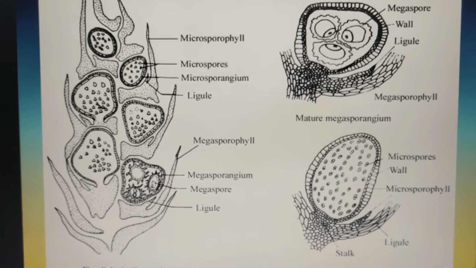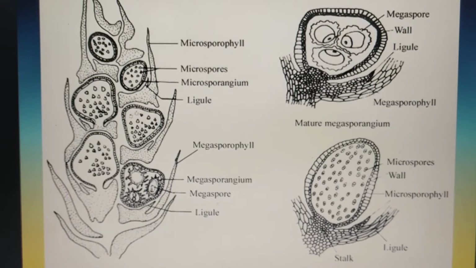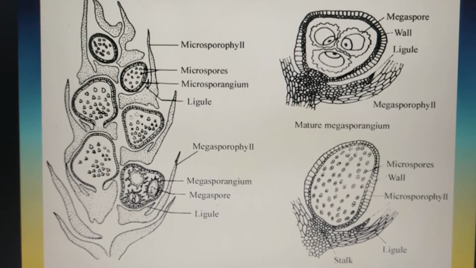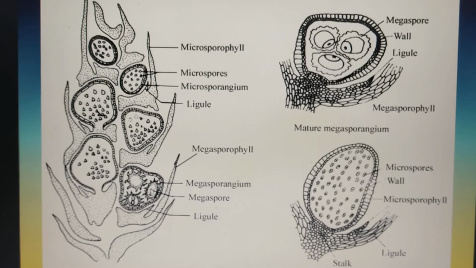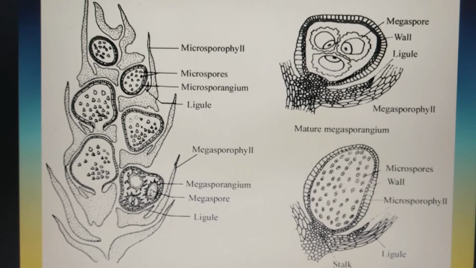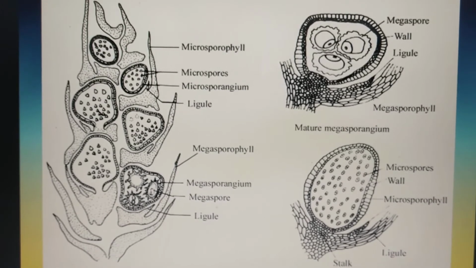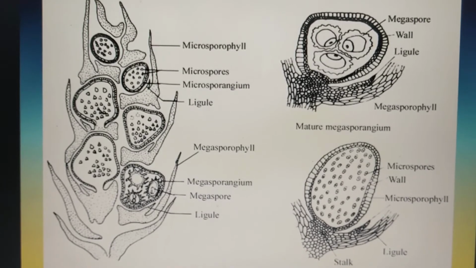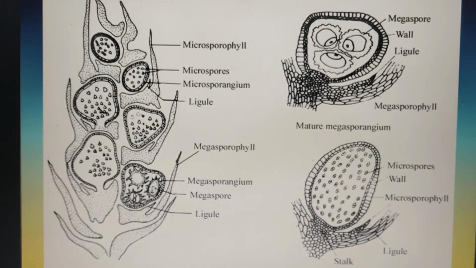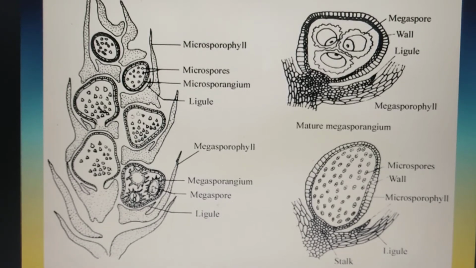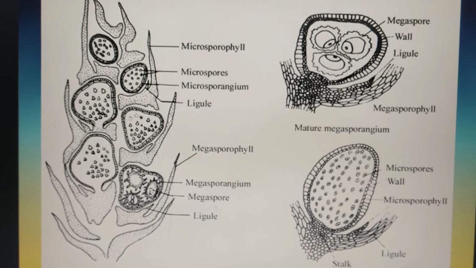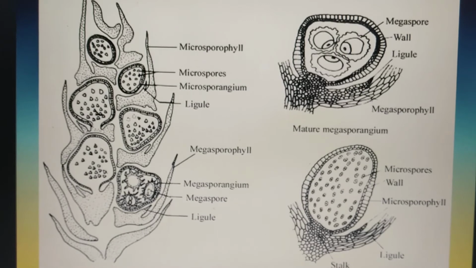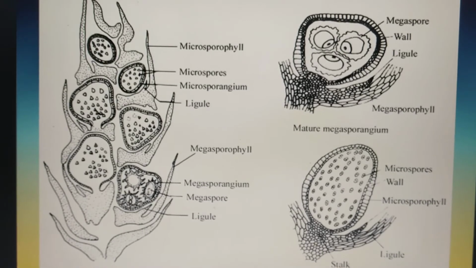Both of these types of sporangia consist of two layers of sporangial wall surrounding the tapetum and sporogenous tissue, and the tapetum is usually developed from the innermost layer of the sporangial wall. In order to release the spores, both sporangia usually undergo a vertical cleft in the wall, which allows the spores to escape.